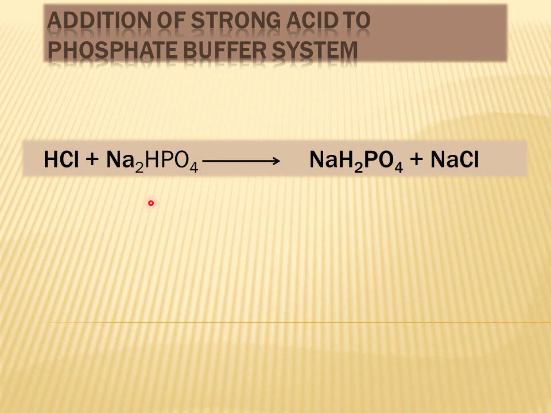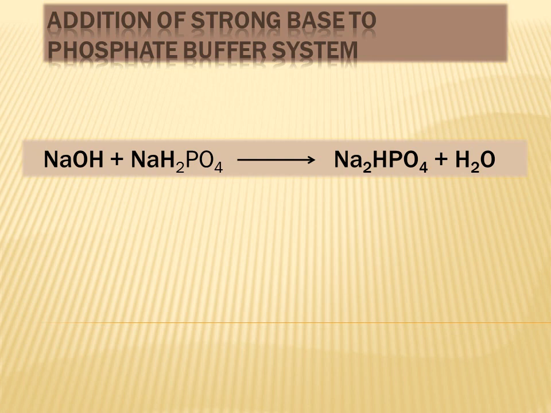So in a nutshell, the H+ ions from HCl will be sequestered by HPO4, which is the basic element of the phosphate buffer system, resulting in the formation of H2PO4, which is a very weak acid, which means that it dissociates very weakly to release hydrogen ions. So a large change in pH has been resisted by the formation of a weak acid.